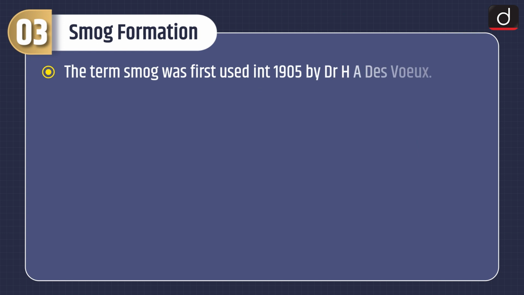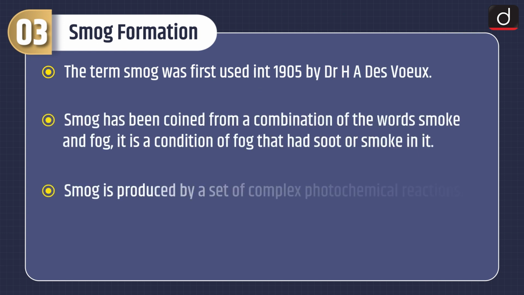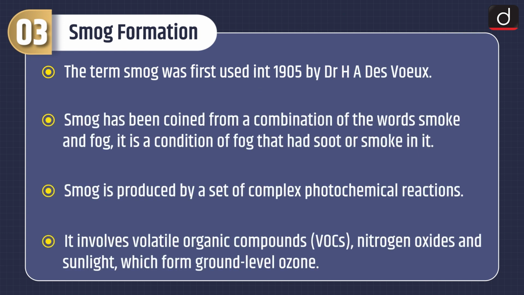Now let's talk about smog formation. The term smog was first used in 1905 by Dr. H. A. des Voeux. Smog can be coined from a combination of the words smoke and fog. It is a condition of fog that had soot or smoke in it. Smog is produced by a set of complex photochemical reactions. It involves volatile organic compounds, nitrogen oxides and sunlight which form ground level ozone.